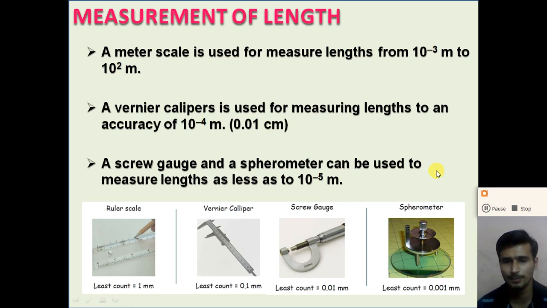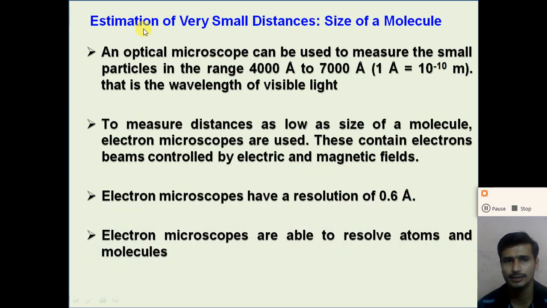So for that purpose, we cannot use a vernier calipers, screw gauge, or a spherometer. So a special technique or special instrument which can measure smaller distances is needed. So let us see the estimation of very small distances, like the size of molecules. Up to 10 raised to minus 6 meter, we use a micrometer screw gauge.